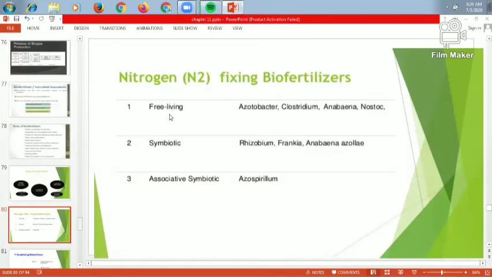Free living nitrogen fixing biofertilizers by Azotobacter, Clostridium, Anabaena and Nostoc. Then symbiotic nitrogen fixing biofertilizers by Rhizobium, then Frankia, then Anabaena and Azolla. And last one is the associative symbiotic nitrogen fixing biofertilizer, which is Azospirillum. So in this way the nitrogen fixation takes place.